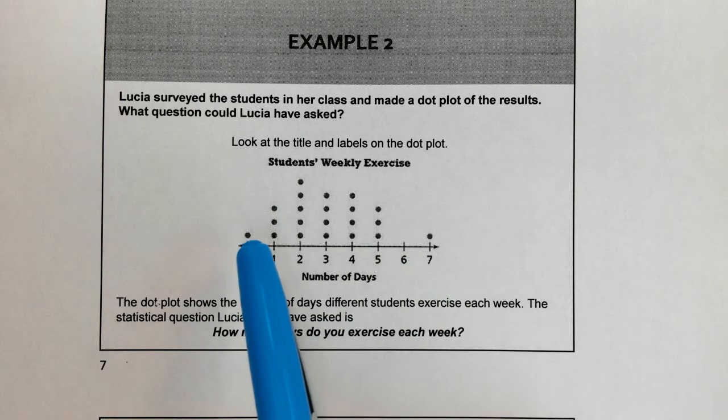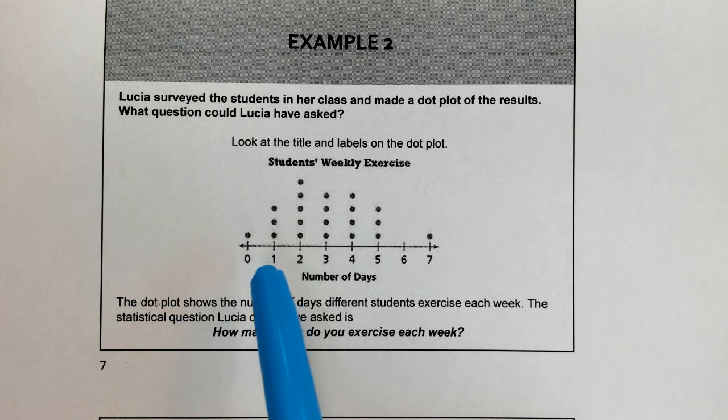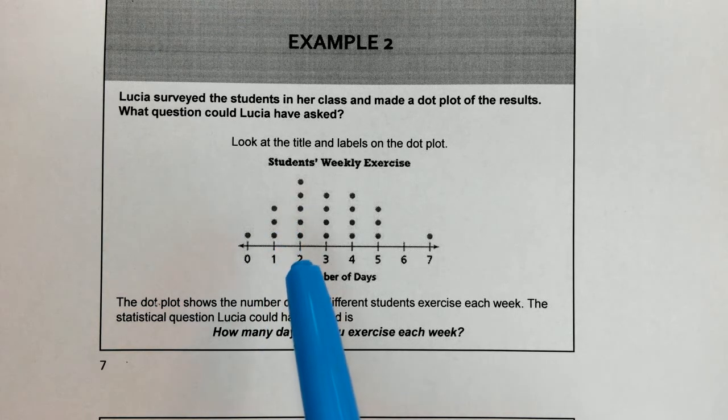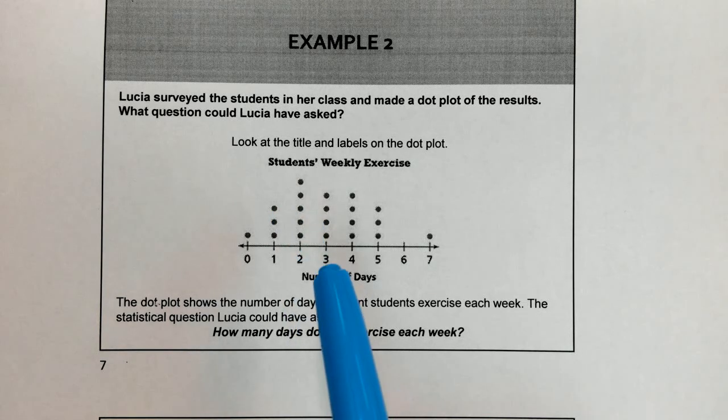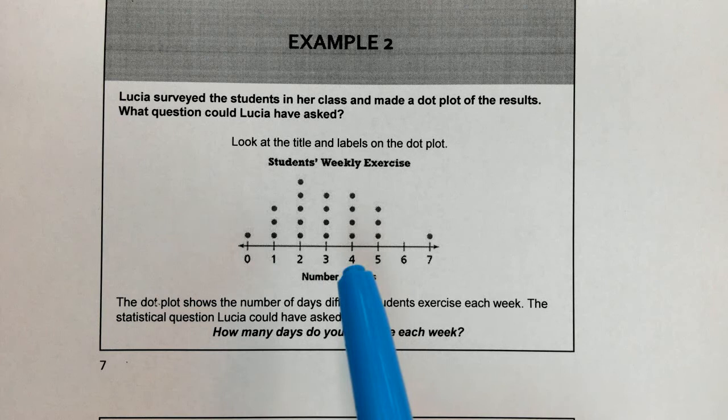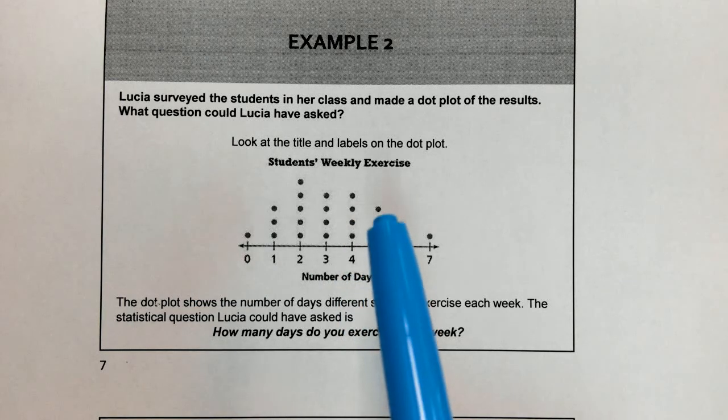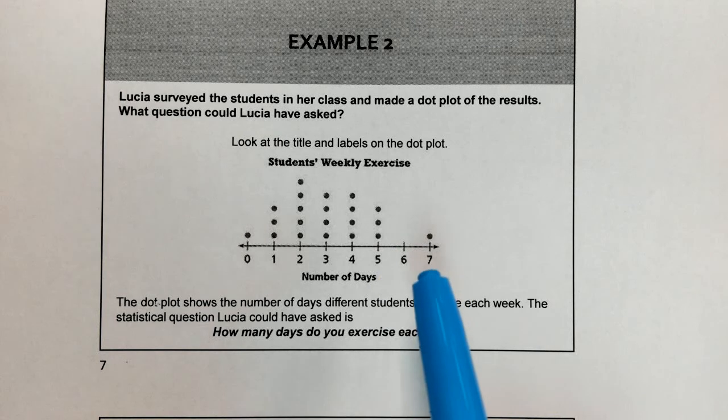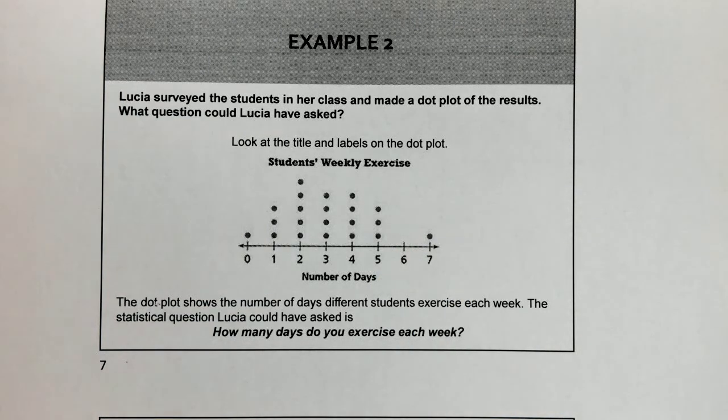So one person exercised 0 days. On 1 day, we had 3 students. On 2 days, we have 5 students. 3 days, 4 students. 4 days, 4 students. 5 days, 3 students. 6 days, 0. And then 7 days, 1 student. So this dot plot shows the number of days different students exercise each week. We need to think of a statistical question that would represent this information. A statistical question that Lucia could have asked would be, how many days do you exercise each week? And everyone would respond a different way.